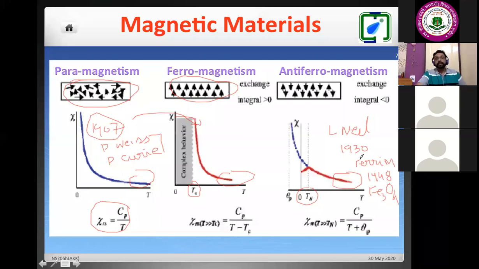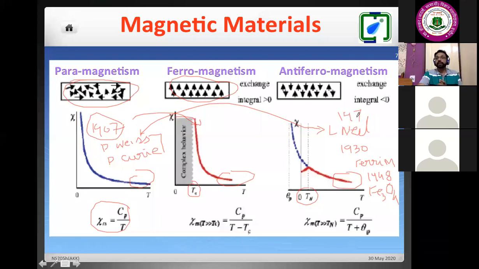The thing is that there is some correlation. Weiss and Néel worked together, and also Weiss and Curie worked together. There is a bond between Weiss and Néel, because Weiss was the PhD supervisor of Louis Néel. They worked in the same laboratory. Due to his work on the properties of magnetism, Néel obtained the Nobel Prize in 1970.